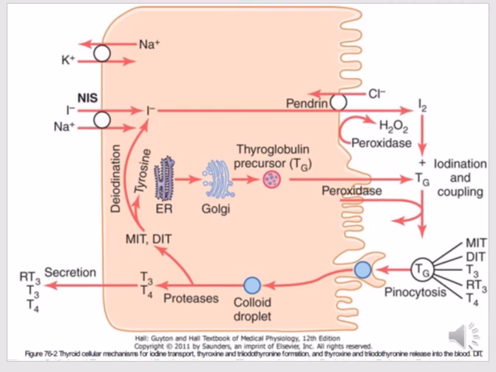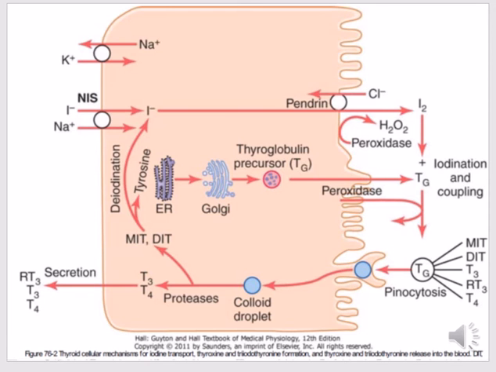The energy for transporting iodide against a concentration gradient comes from the sodium-potassium adenosine triphosphatase, or sodium-potassium ATPase, which pumps sodium out of the cell, thereby establishing a low intracellular sodium concentration and a gradient for facilitated diffusion of sodium into the cell.